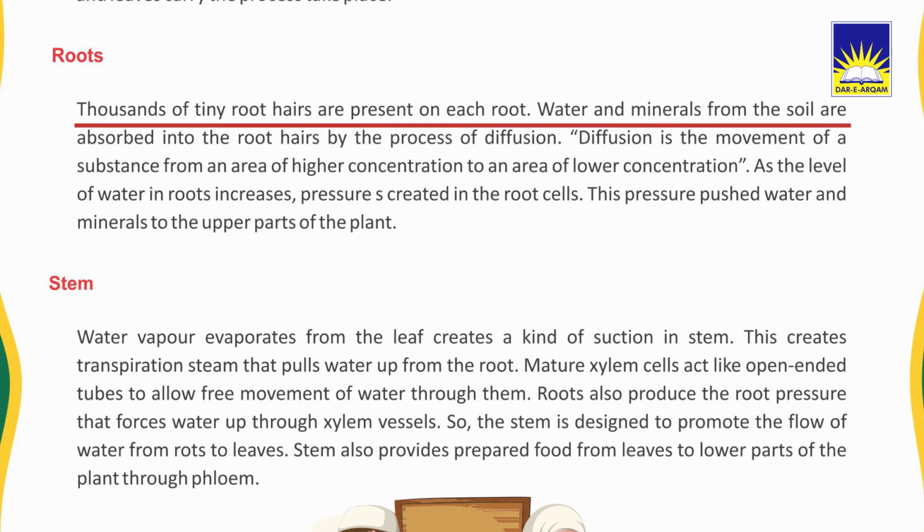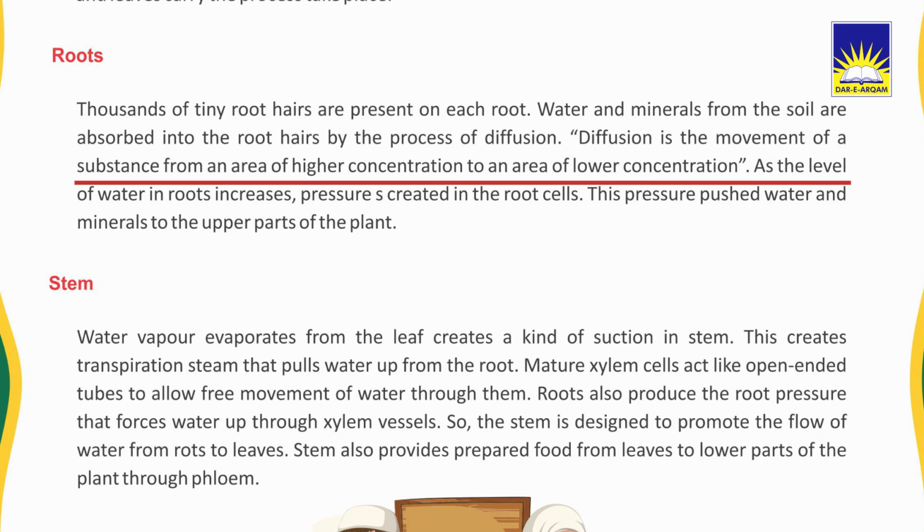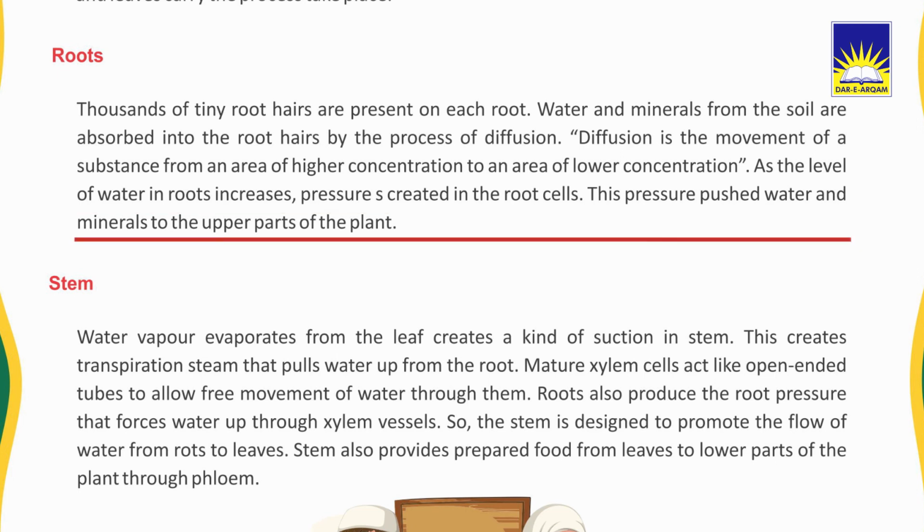First is roots. Thousands of tiny root hairs are present on each root. Water and minerals from the soil are absorbed into the root hairs by the process of diffusion. Diffusion is the movement of a substance from an area of higher concentration to an area of lower concentration. As the level of water in roots increases, pressure is created in the root cells. This pressure pushes water and minerals to the upper part of the plant.